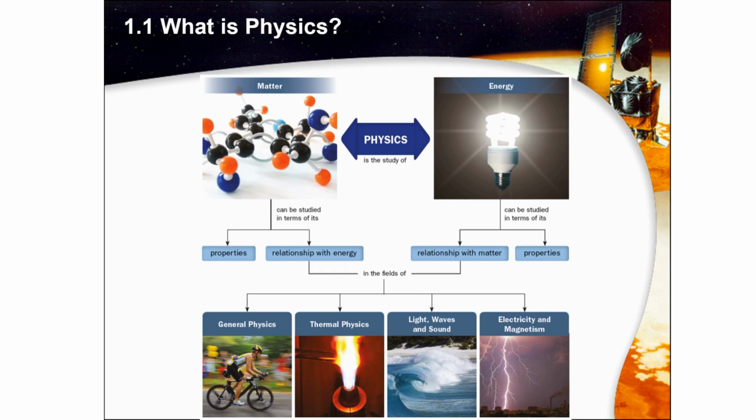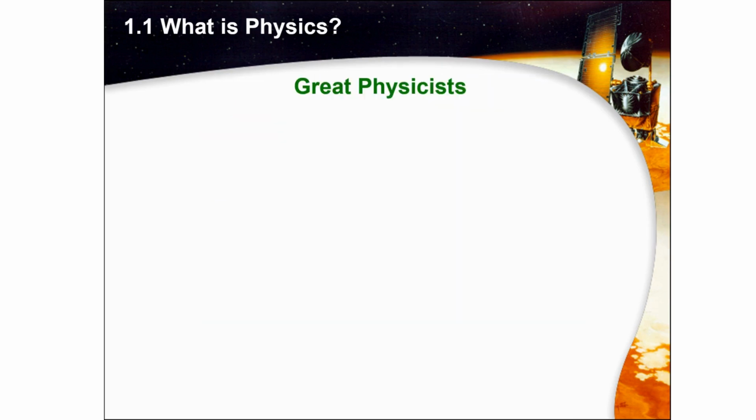Okay. And just now we talked about matter and energy. When we talk about matter, matter can be studied from its properties and its relationship with energy. Meanwhile, energy can also be studied in terms of its relationship with matter. We can see that there are 4 branches: general physics, thermal physics, light, waves, and sound, and also electricity and magnetism. And now we are going to talk about the great physicists.